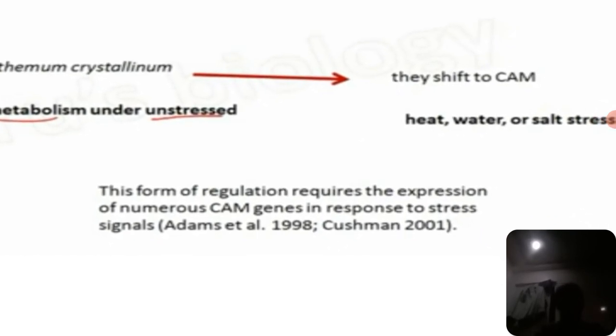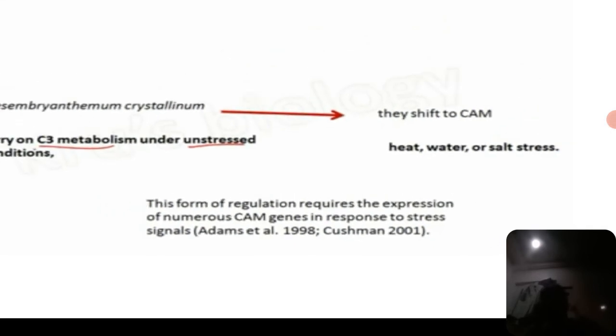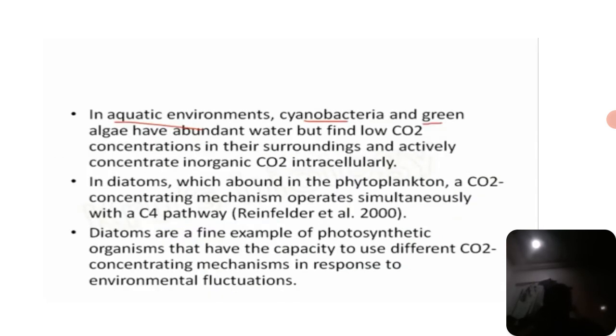This form of regulation requires the action of numerous CAM genes in response to stress signals. It was indicated by Adams et al. in the year 1998, and Cushman also supported this in 2001. That is, the environmental conditions also convert plants to take up the CAM mechanism. Okay, this is the example to know.